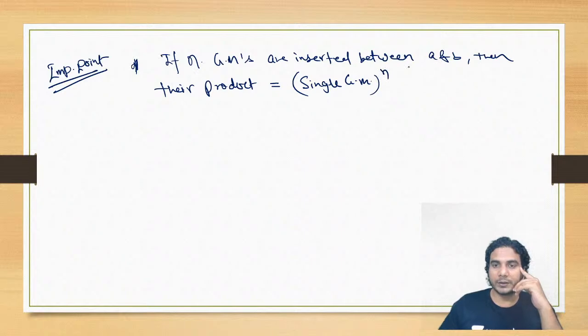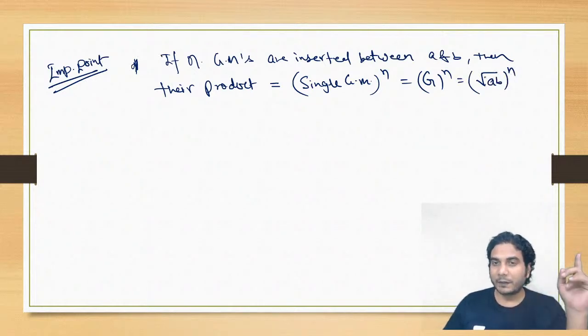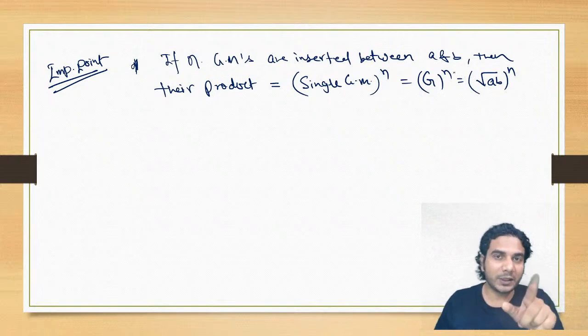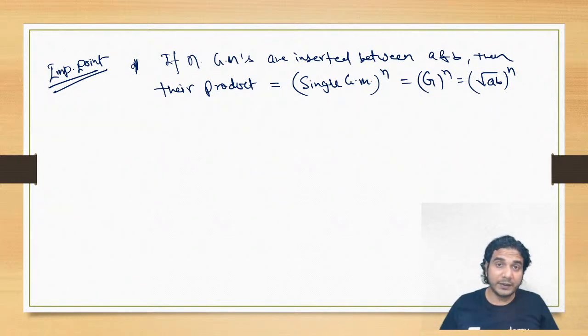All right, single geometric mean means G. You can write G is nothing but the square root of AB, to the power n. All right, nth power of the single geometric mean. In arithmetic means, the sum of n arithmetic means was n times the single arithmetic mean, and for geometric means, the product of n geometric means is equal to the nth power of the single geometric mean.